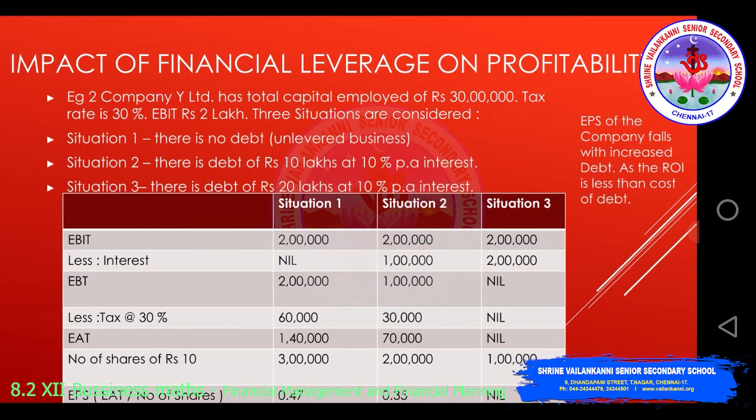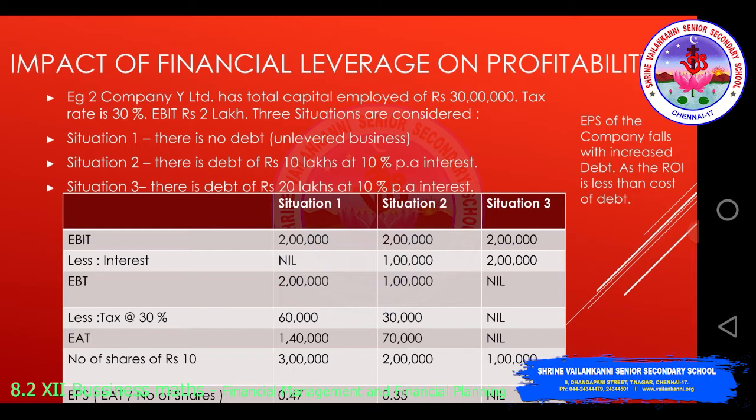So situation 1, EBIT, you have 2 lakhs, because there is no debt, there is no interest. EBT will be equal to EBIT, so 2 lakhs. Less tax component at 30% on 2 lakhs is 60,000. EAT, earnings after tax, will be 1,40,000, that is 2 lakh minus 60,000. Number of shares of rupees 10, so 3 lakh shares.